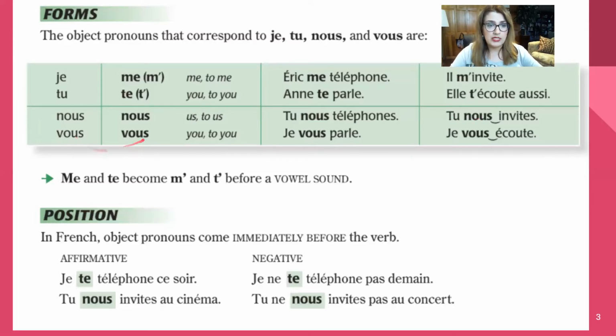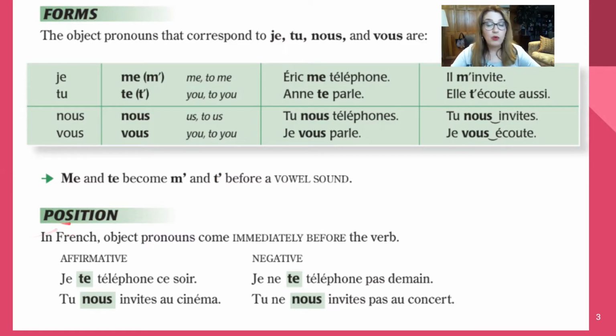Vous is a subject. Vous is the object pronoun corresponding to the subject. In a sentence like je vous parle, je is the subject. Parle is the verb, and vous is the object. I speak to you all, or I am speaking to you. Je vous écoute means I listen to you or I am listening to you. As we said already, me and te become m apostrophe and t apostrophe before a vowel sound.